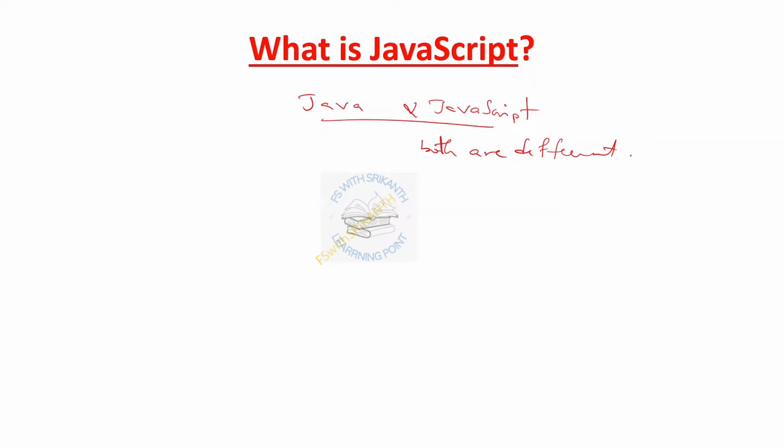So Java is different and JavaScript is different. It doesn't have even one library or even one statement in common when compared with Java. Both are different.